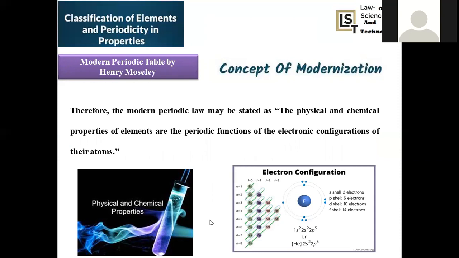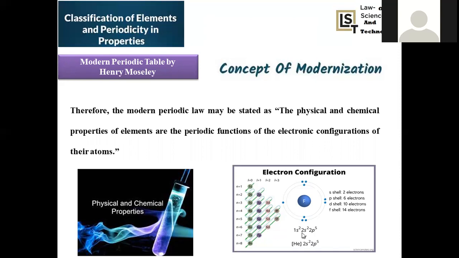Whatever properties are imparted are purely based on the electronic configuration, because only electrons participate, whether in the formation of an ionic bond, covalent bond, or coordinate covalent bond, as well as metallic nature, non-metallic nature, gaseous, liquid, or solid nature. Everything is imparted by these electrons revolving around the central nucleus, right? That's the reason why electronic configuration came into the picture.